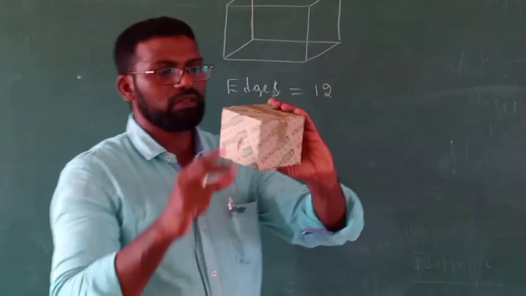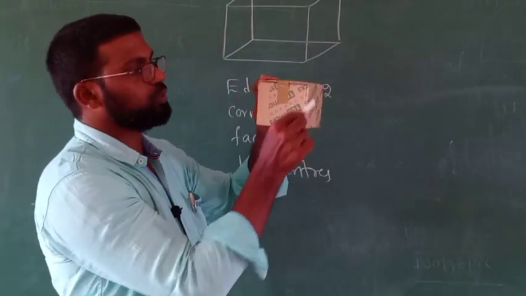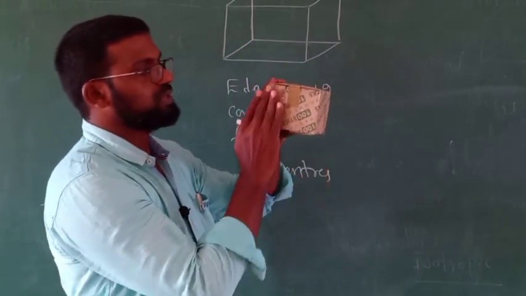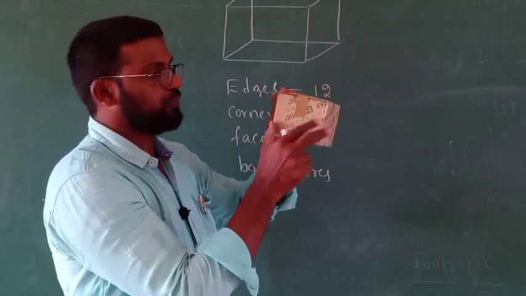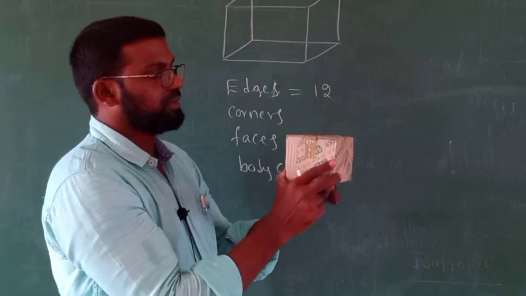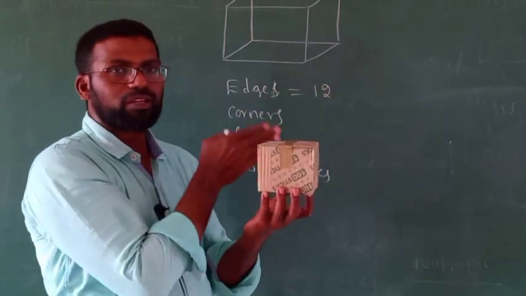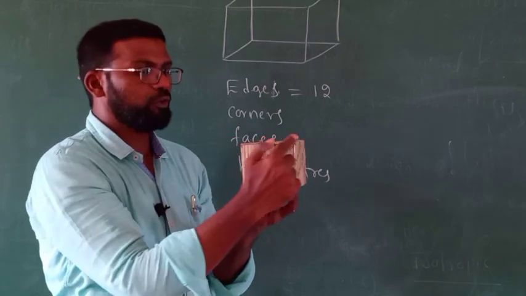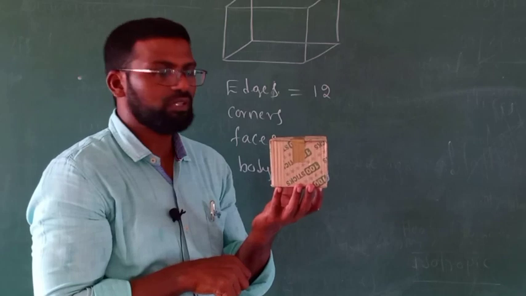Now by using this chalk piece box also we can count. See here, 1, 2, 3, 4. This is a face. In this face you can find 4 edges. Next, 4 more edges exactly back to this face. So 4 plus 4, 8.